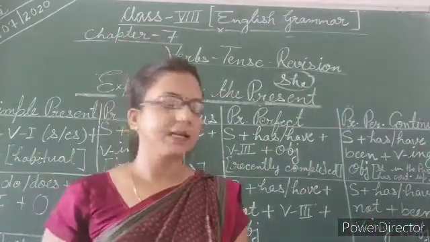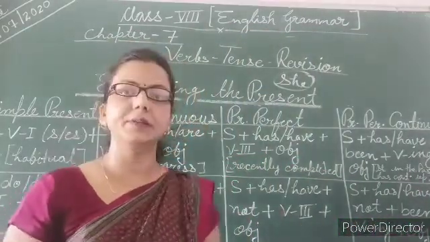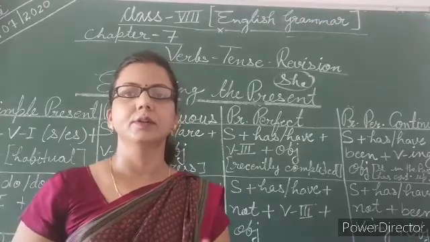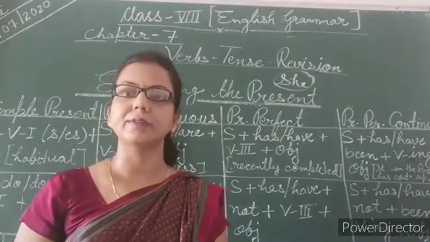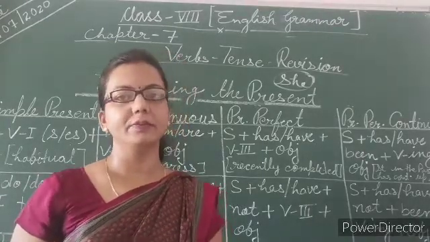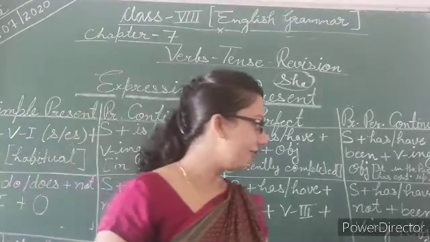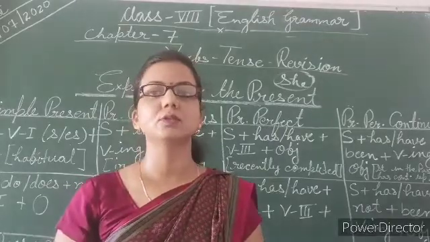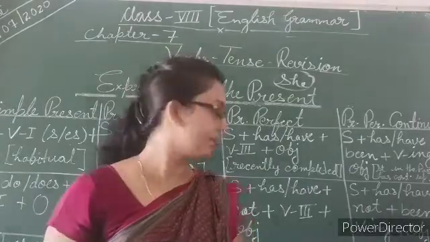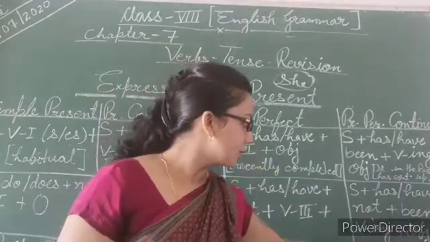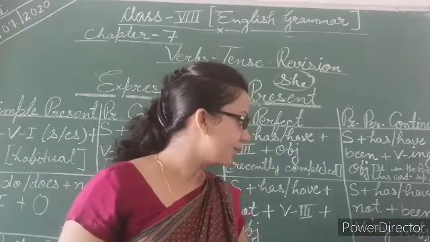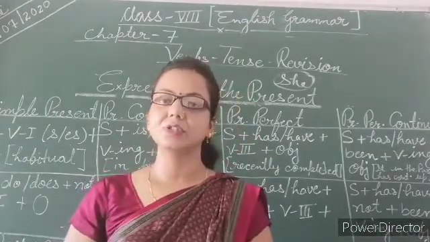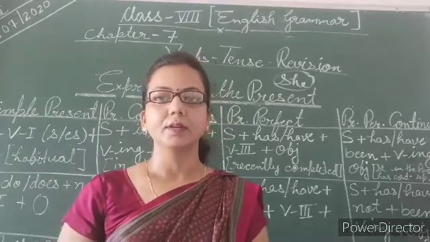So my dear students, if we talk about interrogative, then just add has or have at the starting point, that's it, and end with a question mark. So has or have plus subject plus not, if not is given, otherwise there is no need to put not. So has or have plus subject plus been plus verb's ing form plus object.